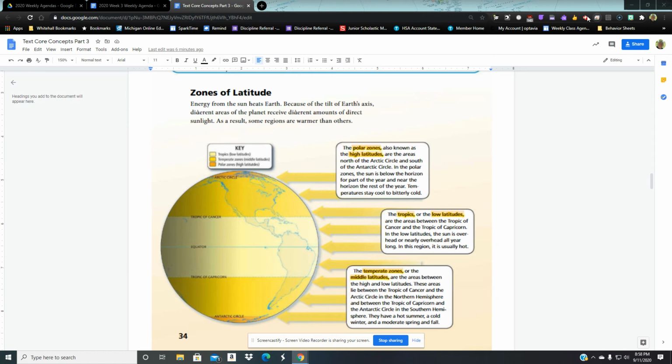So that's in the middle latitudes, from 23.5 degrees to 66.5 degrees. Most of the area where we are, we're in the middle latitudes, the temperate zones where you get seasons.